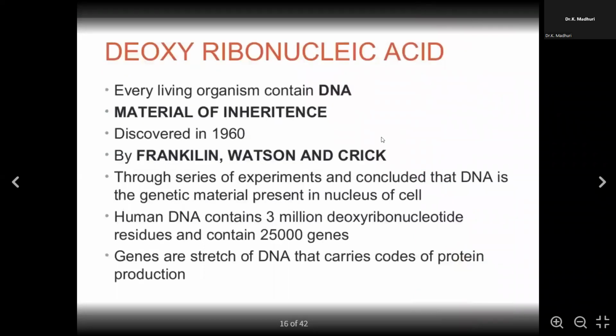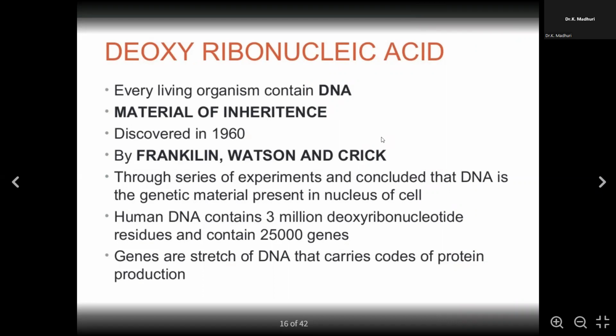And as you can see, deoxyribonucleic acid is present in every living organism. Generally even the plant possesses and the animal possesses DNA, but the organization is different. That's the reason the genes which are present trigger and try to give a different character.